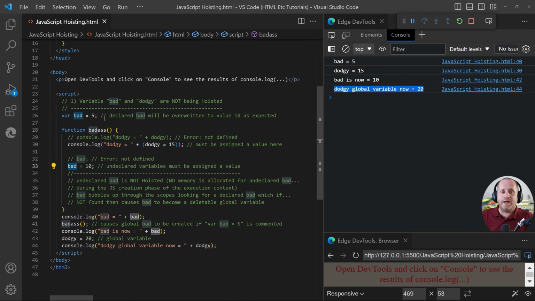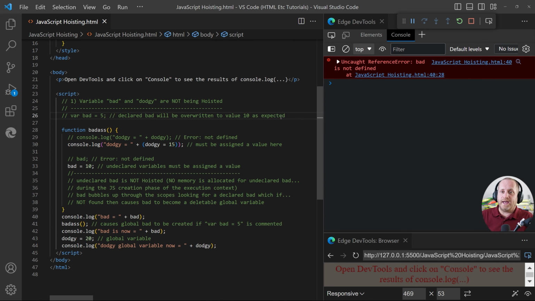Now if we comment this line just here and click save, we get a not defined error, because at line 40, console log can no longer see the global variable because we've just commented it out of existence, and it can't see inside the function. Don't forget, once we've called the function, the bad variable is going to be created as a global variable.